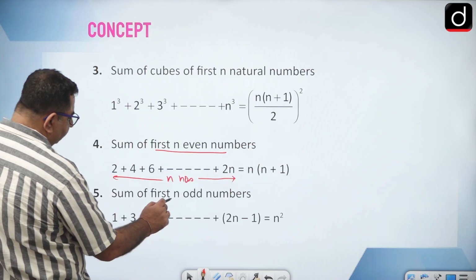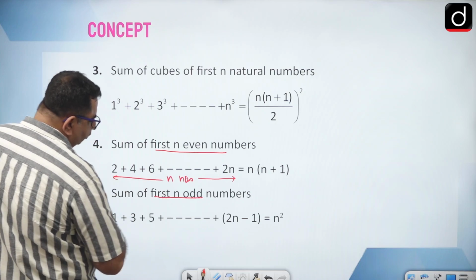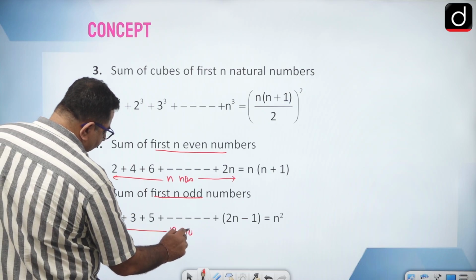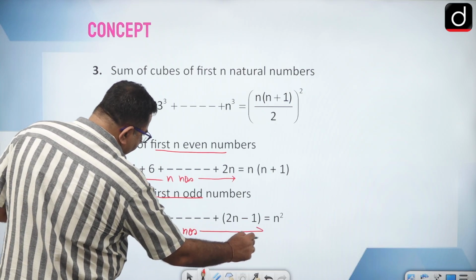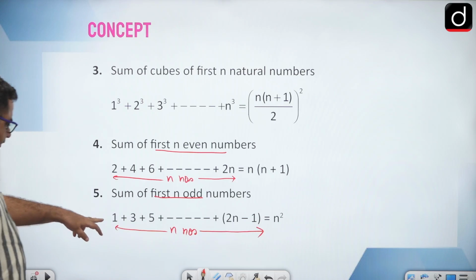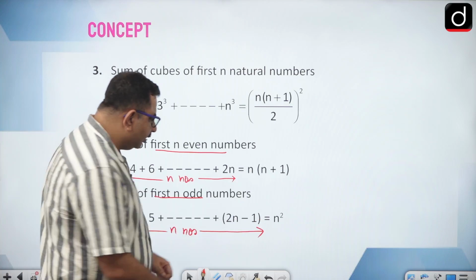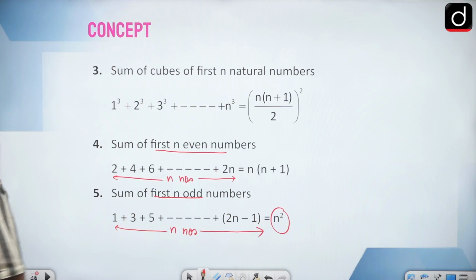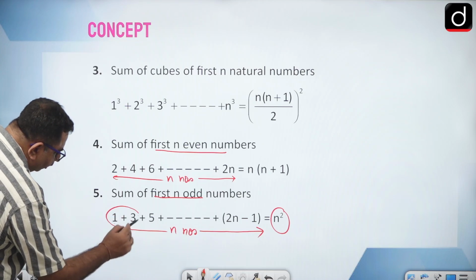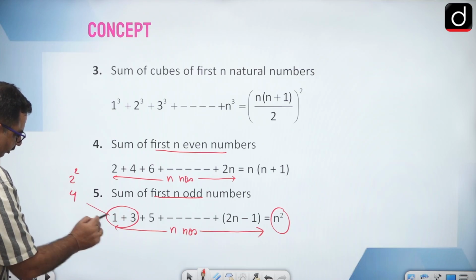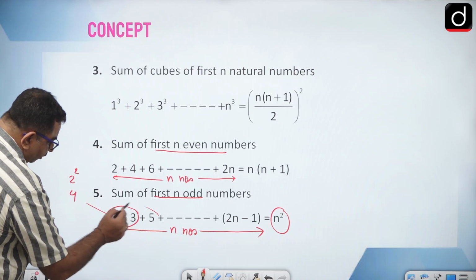Then sum of first n odd natural numbers. So from here to here, how many numbers are there? N numbers are there. So this is n square. Just suppose I consider the first two odd numbers, their sum is 4, which is 2 square, because two numbers were there.